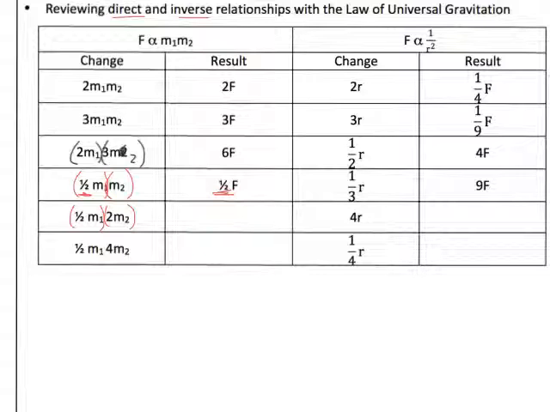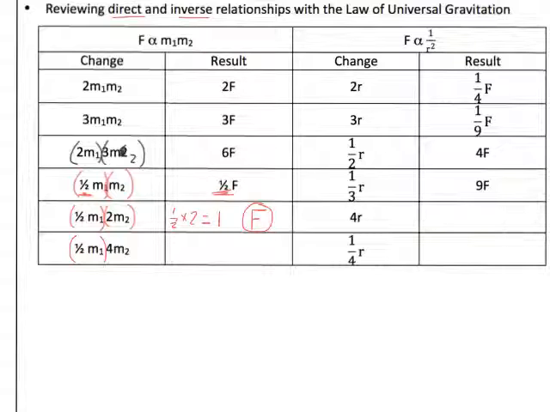If I were to make one of the masses half of its original size and double the second mass, I'm simply going to be multiplying 1/2 times 2, and that gives me 1. What this does is it tells me that those two effects cancel each other out, and I end up with my original amount of force.